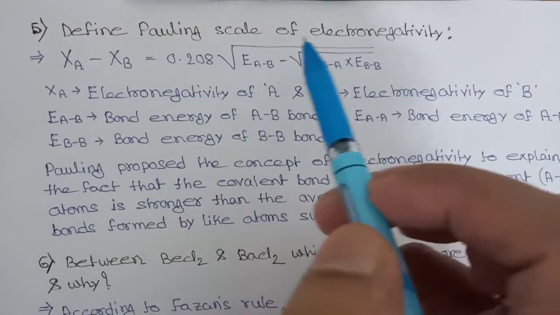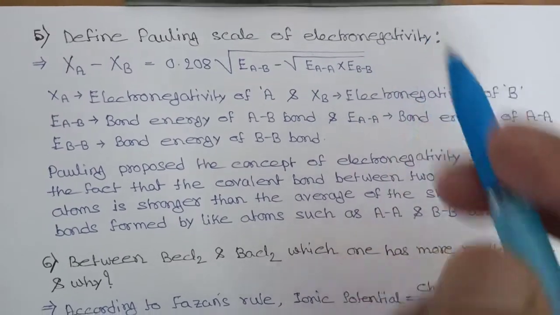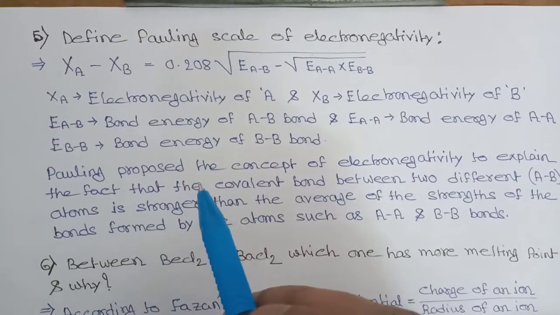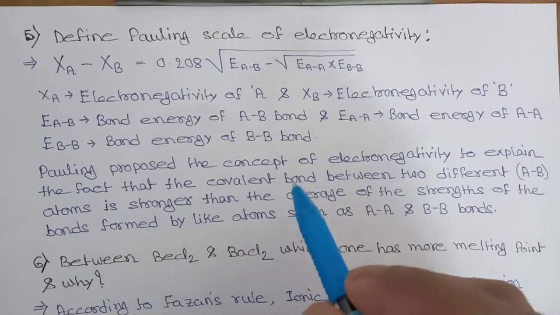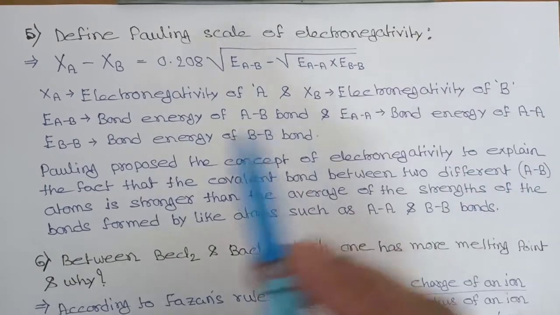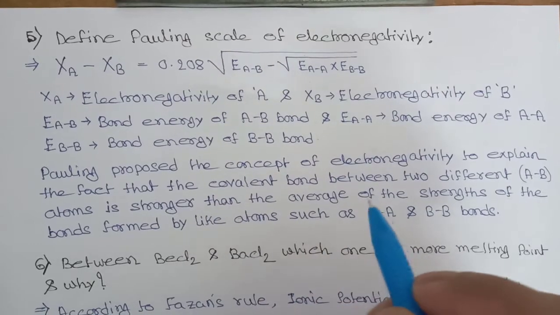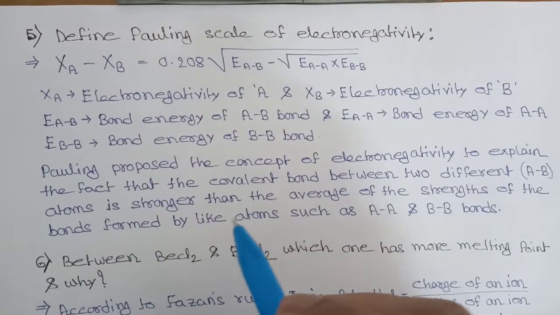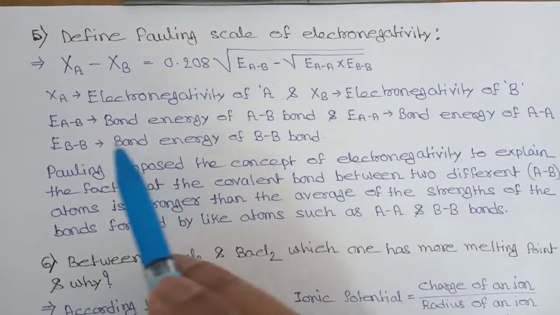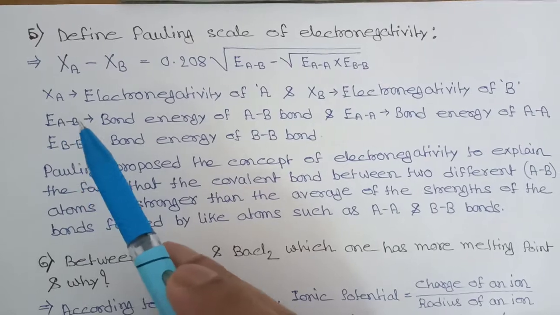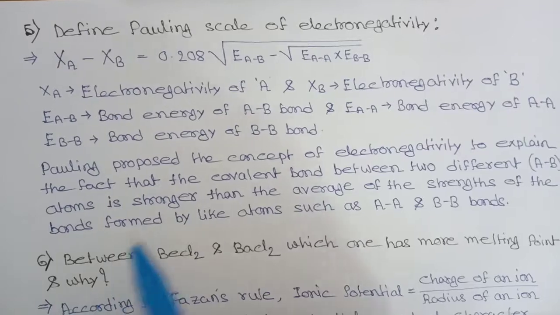Define Pauling scale of electronegativity. You have to define this term electronegativity. Pauling proposed the concept of electronegativity to explain the fact that the covalent bond between two different atoms like A and B is stronger than the average of the strength of the bonds formed by like atoms, AA and BB. So the bond between two different atoms will be stronger than between like atoms AA and BB.